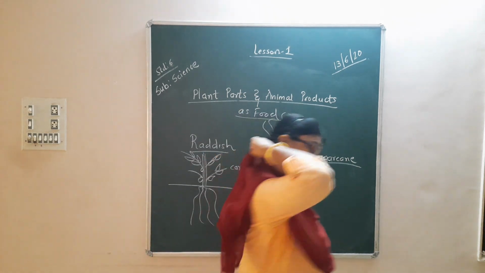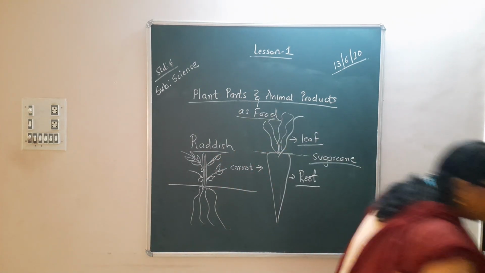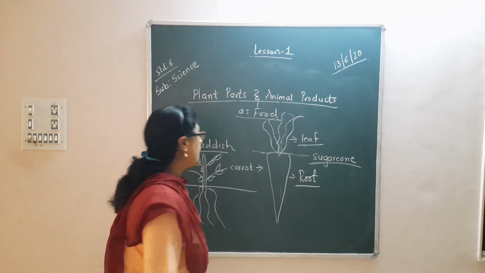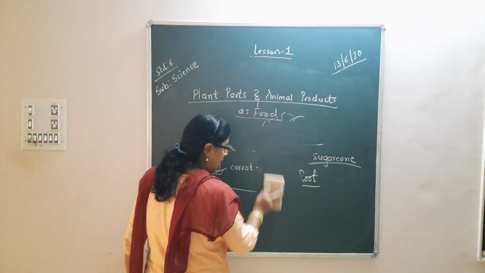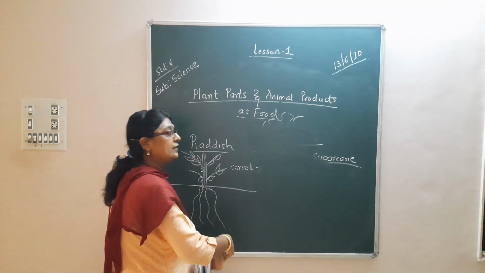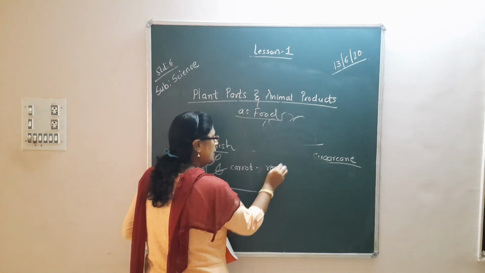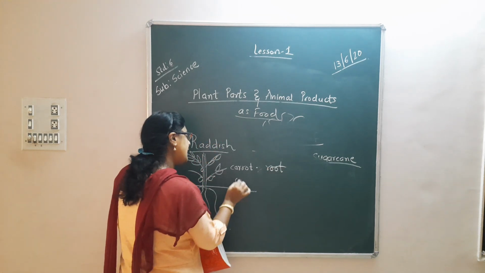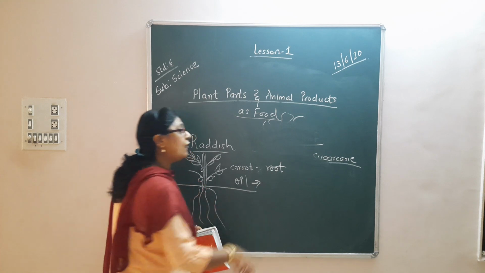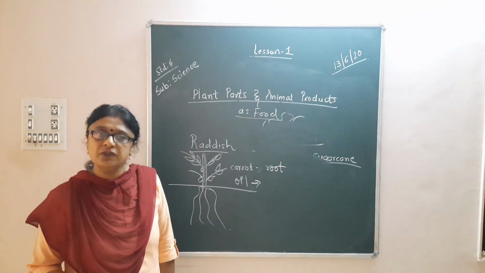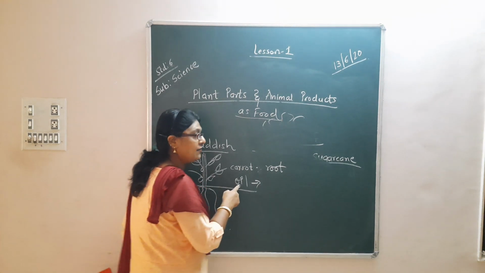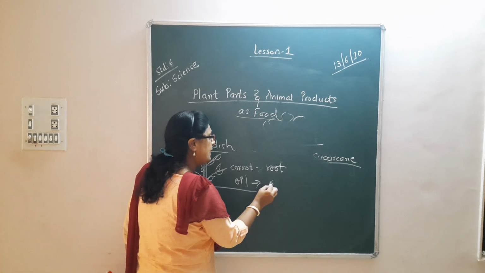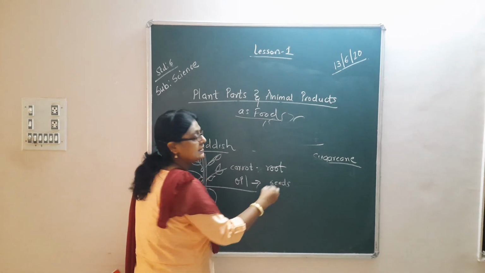Okay, so carrot, when I am eating a carrot, what am I eating? Am I eating the fruit? Am I eating the leaf? What am I eating? I am eating the root. Similarly, if I am using any kind of oil in my foodstuff, then exactly from where is this oil obtained? It is obtained from the seeds.